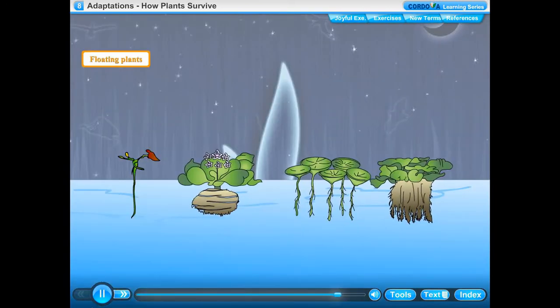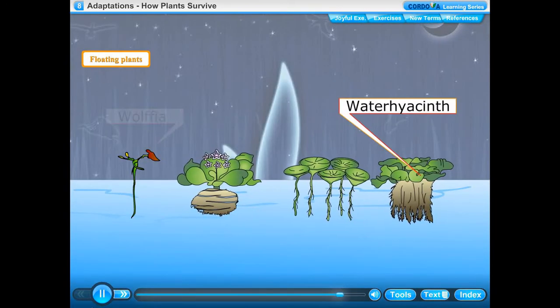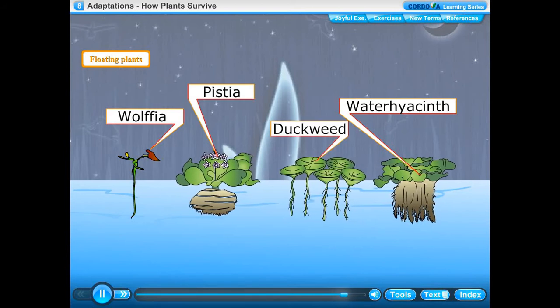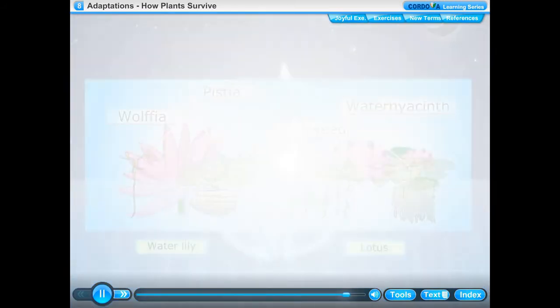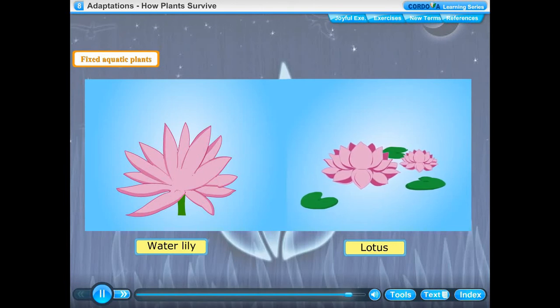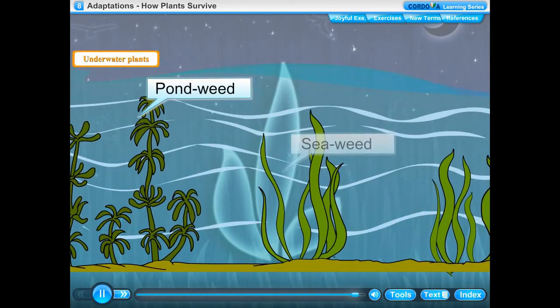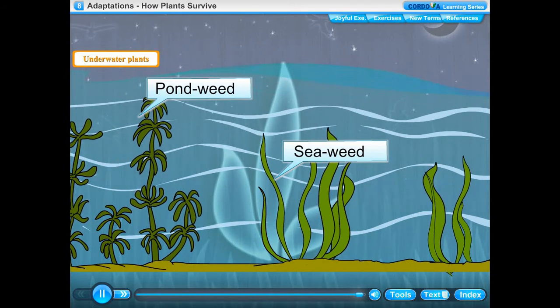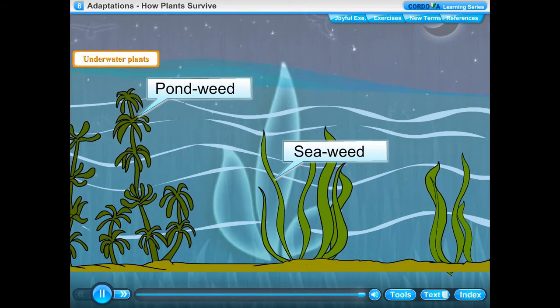Floating plants: water hyacinth, wolffia, pistia, and duckweed float on water. Fixed aquatic plants: water lily and lotus are fixed to the bed of the pond. Underwater plants: pondweed, seaweed, and tape grass grow and remain under the water.